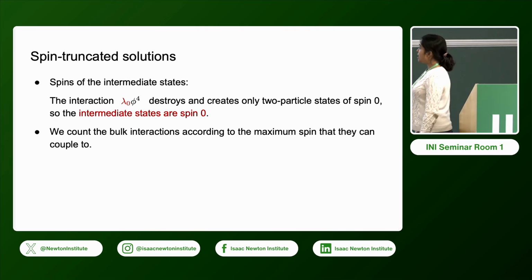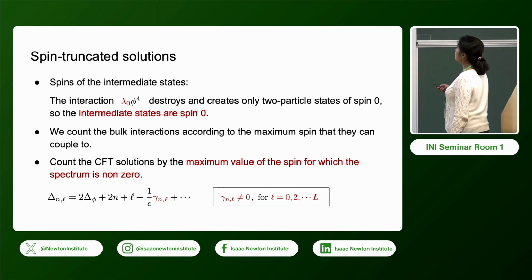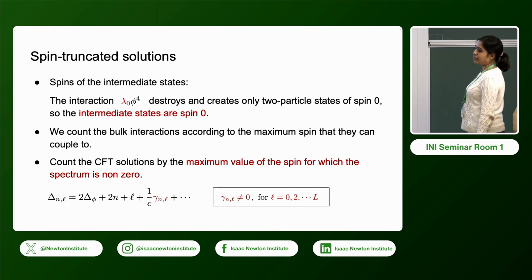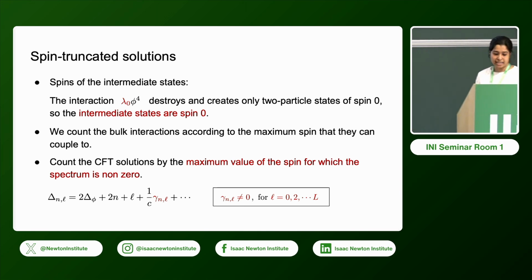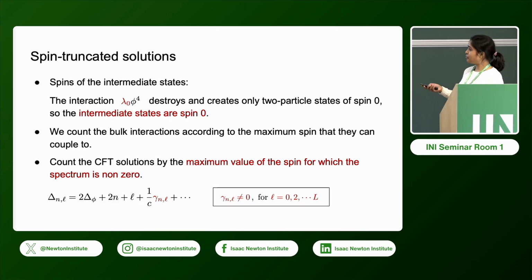And we can count the bulk interactions according to the maximum spin that they can couple to. So what this means from the CFT side is that we have this spectrum of CFT over here, and this anomalous dimension is truncated. So we truncate this solution up to a certain number, capital L. So this capital L is related to what we have on the bulk interaction.